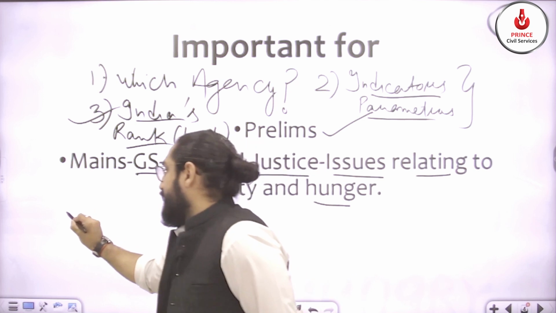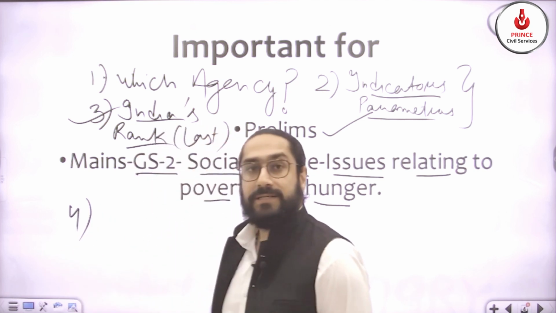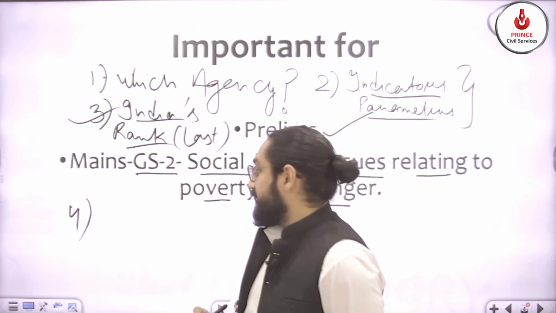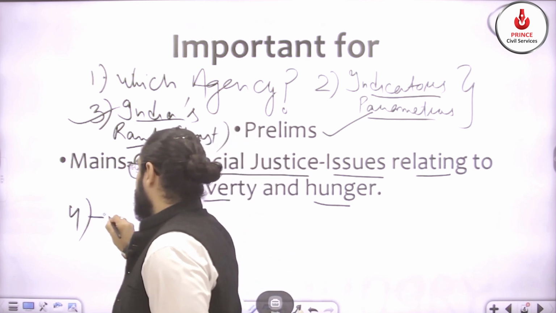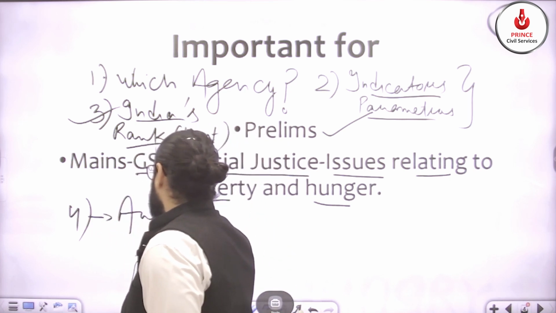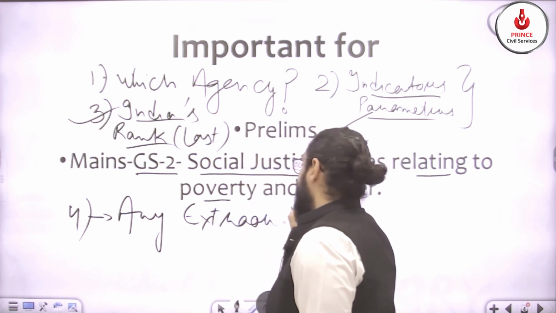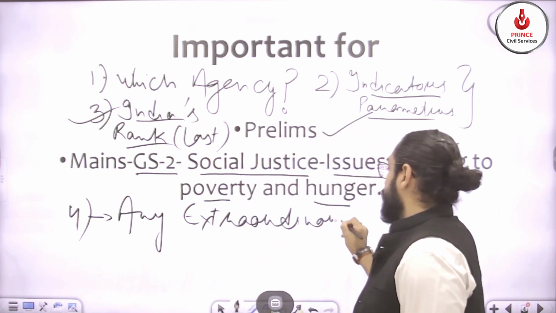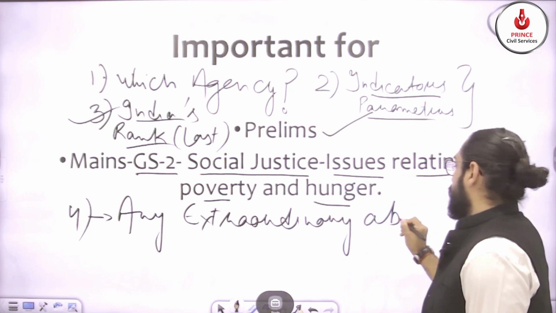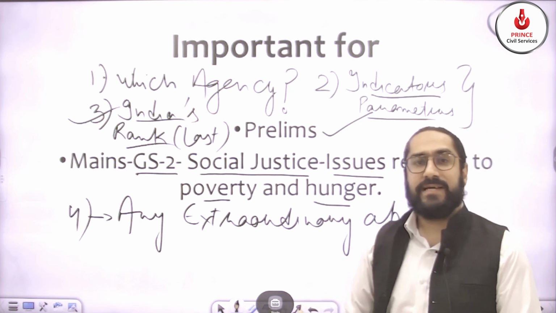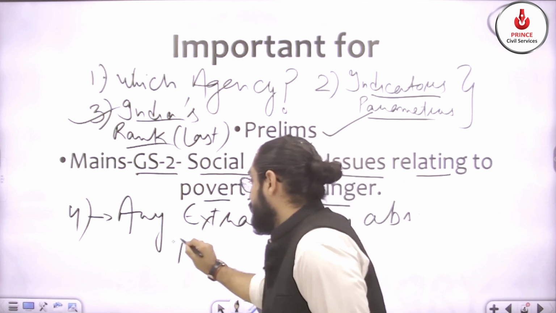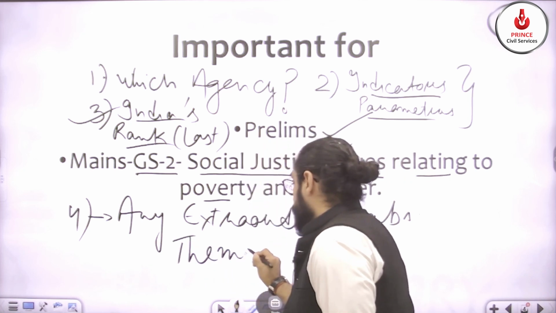Then another point which you need to consider while studying any index is any extraordinary observation. It could include any fact, it could also include the theme, the motto, and so on.